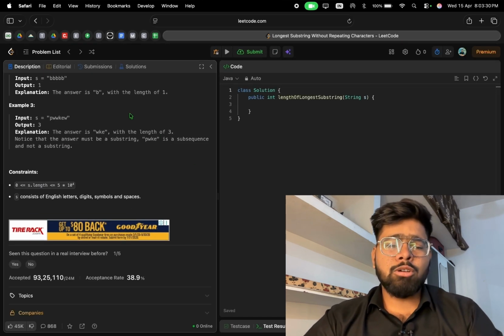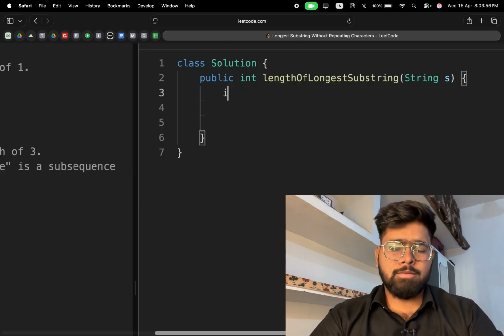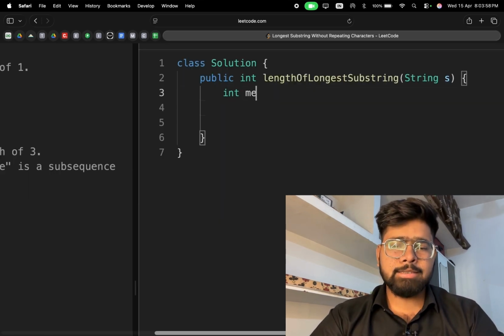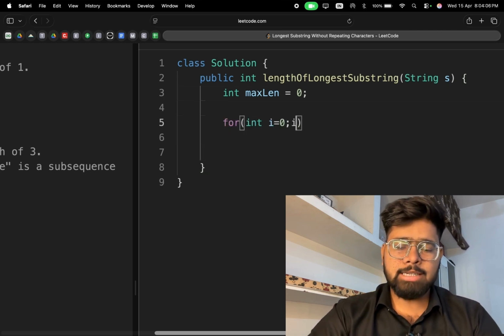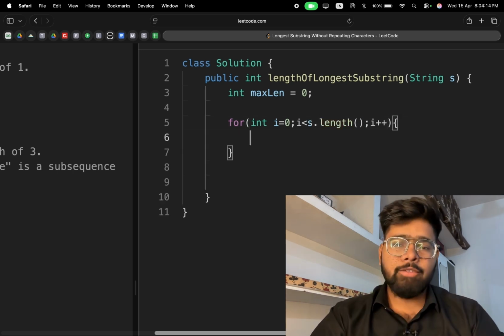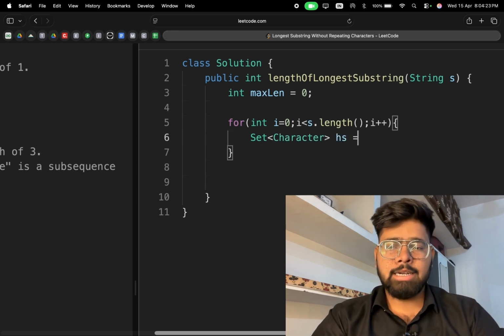We have to solve it using two approaches. Approach number 1 is basically the brute force approach and the other one is the optimal approach. Let's understand with the help of the brute force approach first. First we have to initialize integer maxLength equal to 0. Then we have to iterate a loop, int i equal to 0 to i less than s.length, i plus plus. Then we have to make a set of characters, HashSet equal to new HashSet.